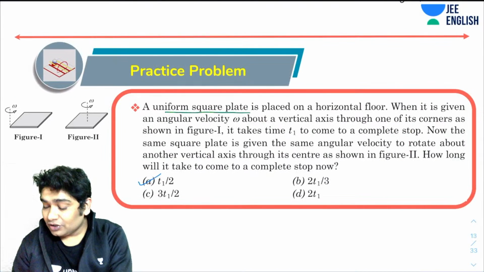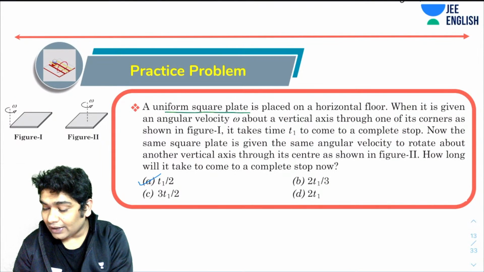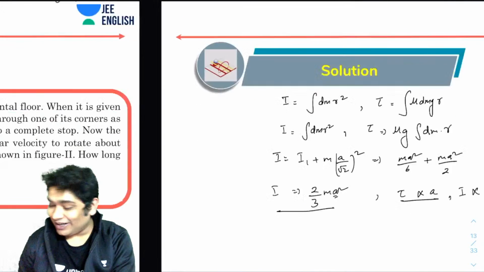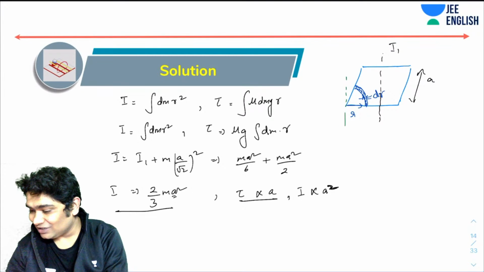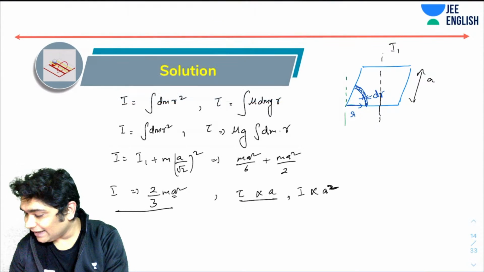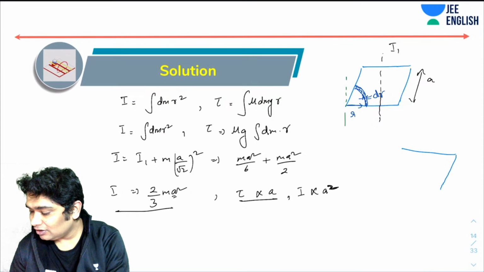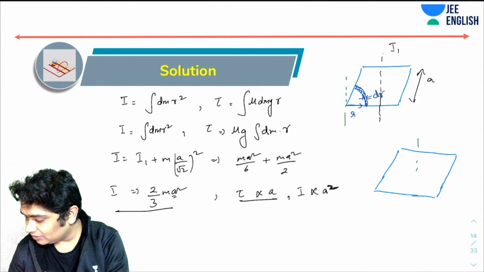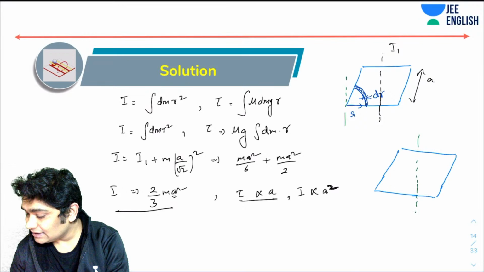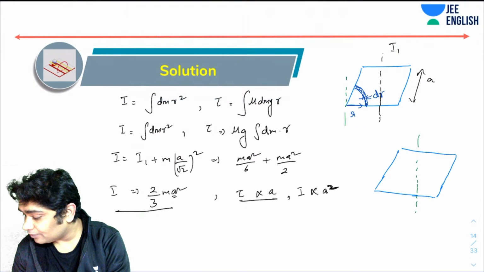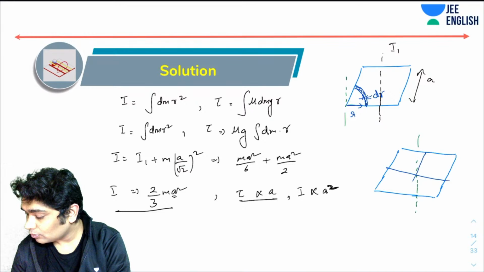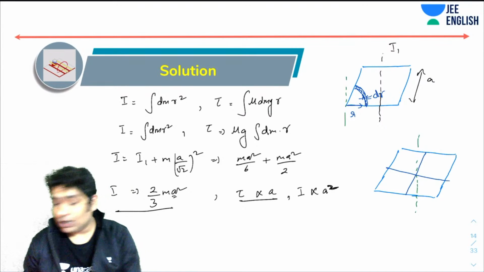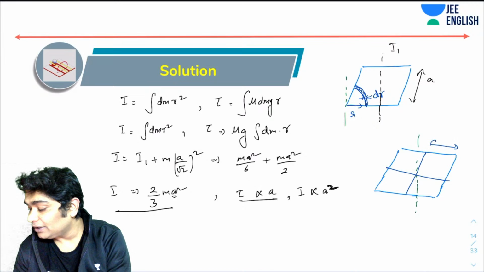Now what we do is, if I look at this, I can think of it as made up of four smaller parts like this. Imagine that is what I am doing. For my second part, I will think of this from this axis as made up of four smaller parts of side A by 2 each.